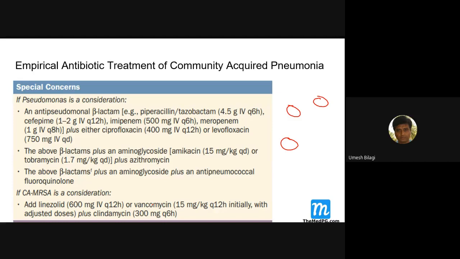And of course, the hospital practice you will come to know. MRSA may not even be community, it is from the same community, and the patients will be coming to your hospital. So whatever the profile of the organisms is in that hospital, if you are seeing MRSA, then you should add linezolid. You'll have to suspect the organism, keeping in mind the past cultures from the hospital. Got it? Yes, sir. So linezolid for MRSA.